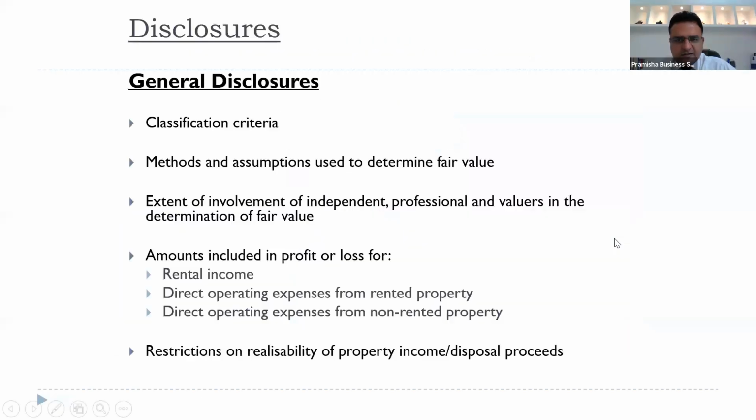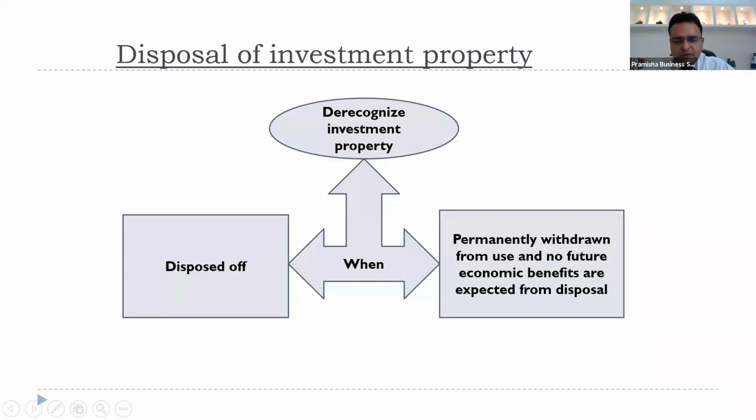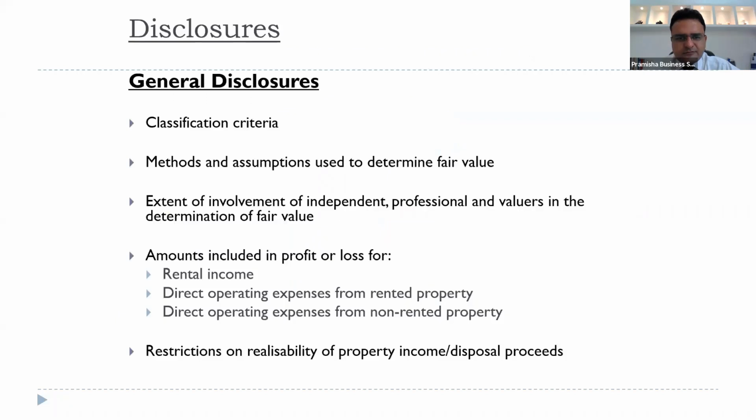So this is clear, the transfers. De-recognize the investment property when you dispose of it, or if it is permanently withdrawn from use and no future economic benefits are going to be there. If you notice here, there's an automatic indirect impairment happening since we are measuring it at fair value at the end of each year. And if the fair value reaches such a level that it is no more economical to us, we can de-recognize it, or if it is disposed of by chance. Since we are measuring it at fair value, we do not need to worry about impairment testing. It is happening automatically at the end of each year.